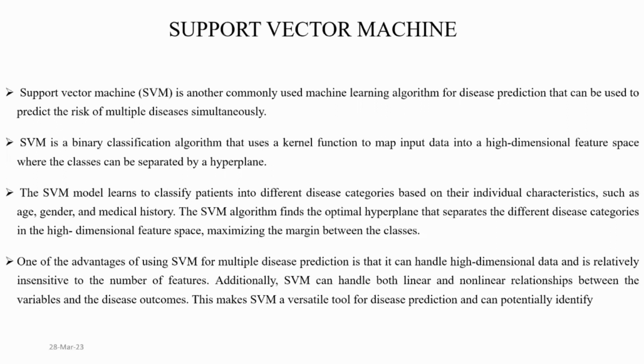The SVM model learns to classify patients into different disease categories based on their individual characteristics such as age, gender, and medical history. The SVM algorithm finds the optimal hyperplane that separates the different disease categories in the high-dimensional feature space, maximizing the margin between the classes.